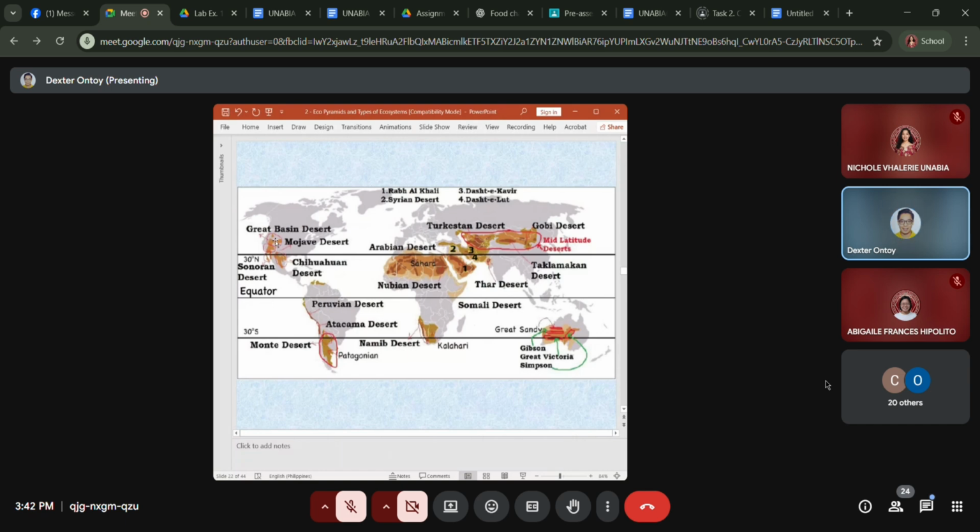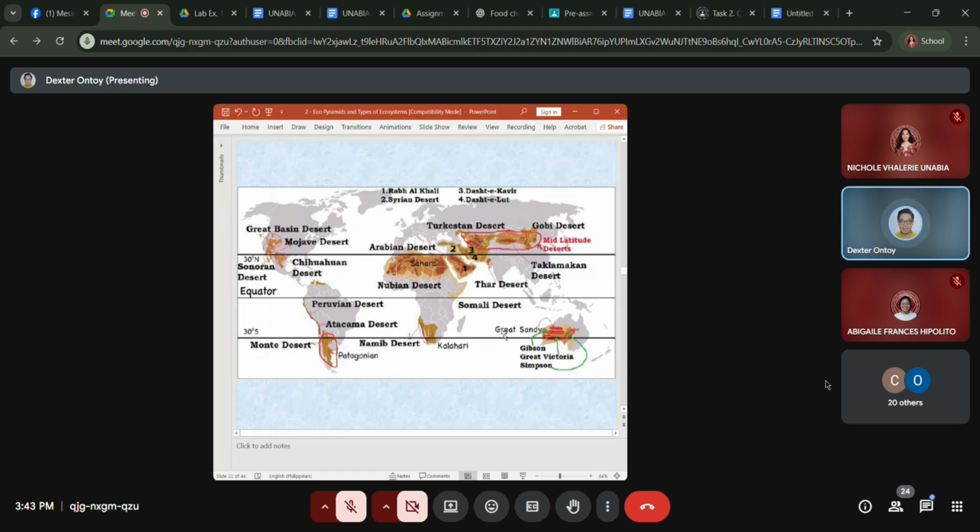Up north, in this area, these are the cold deserts. And also in these areas, these are the cold deserts. And often here near the equator, these are the dry or hot kind of deserts. Both are dry, but hot. Okay.